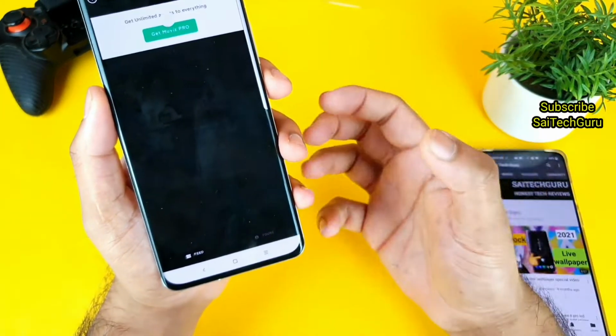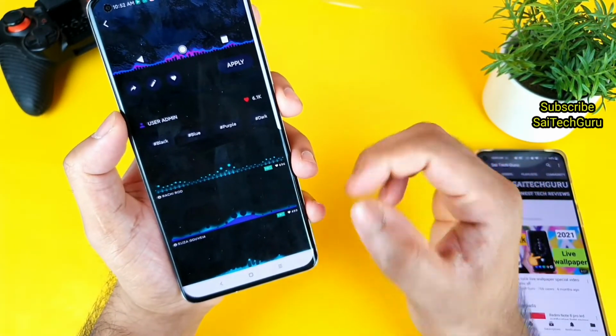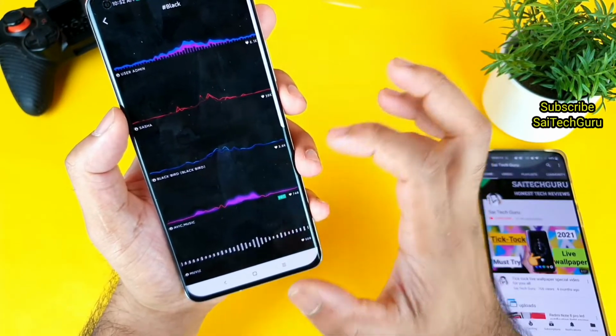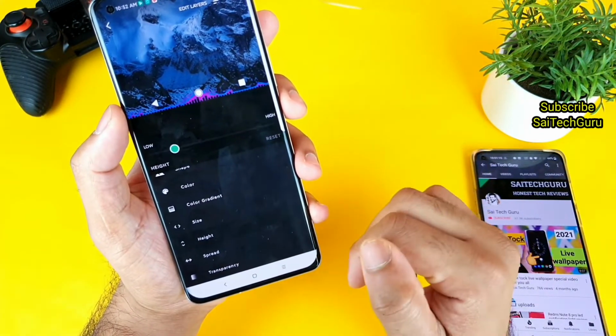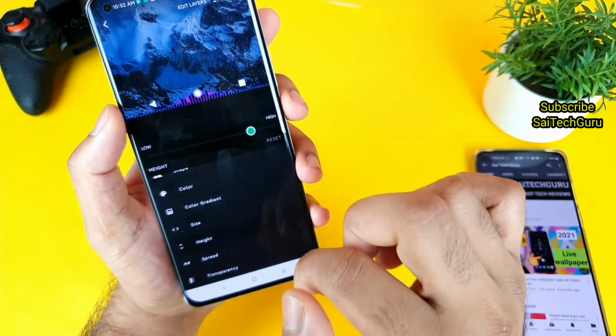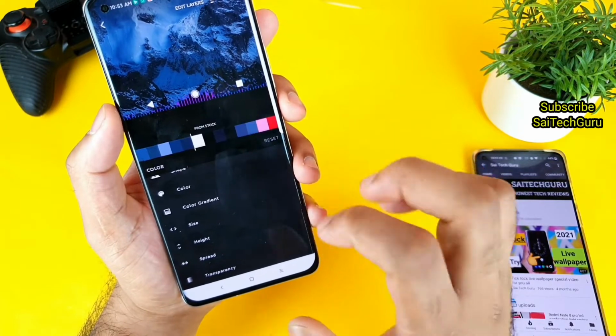So instead of just paying for the pro version, you can choose one free one which is available, and you can customize different colors as well, as you can see, friends. Just tap on edit, and you can select the height as well, how much height you want, as much as high as possible, and select the colors.